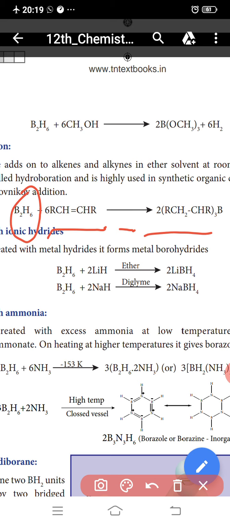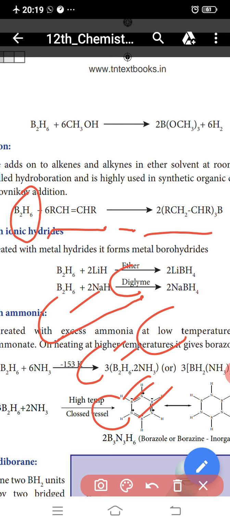This is the hydroboration. The carbon-carbon single bond is the alkane, the carbon-carbon double bond is the alkene, and the carbon-carbon triple bond is the alkyne.